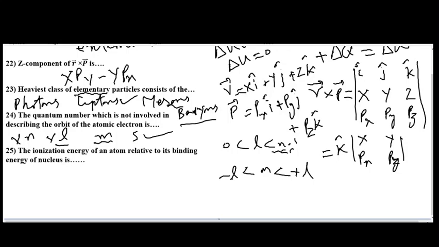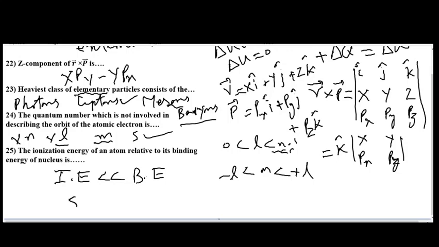In question number 25, we are asked about the ionization energy of an atom relative to the binding energy of the nucleus. Ionization energy of an atom is way less than the binding energy of the nucleus, and the reason for this is that the protons and neutrons in the nucleus are bound due to the strong nuclear force, and the electrons in the orbits are bound due to the Coulomb force.